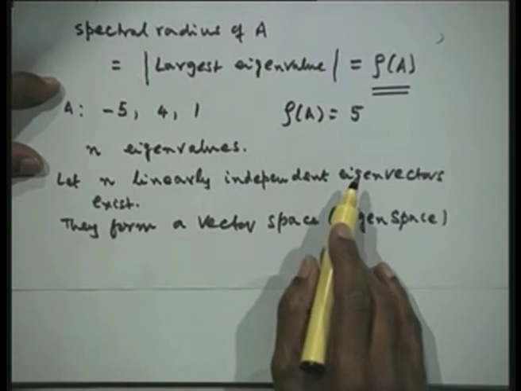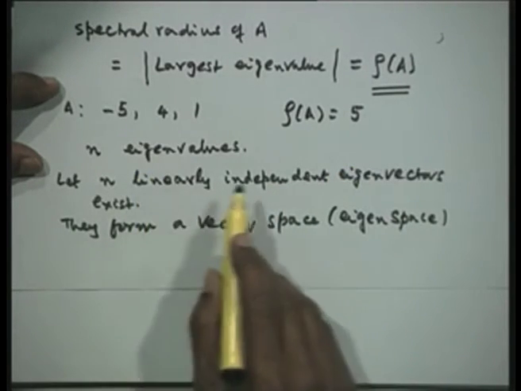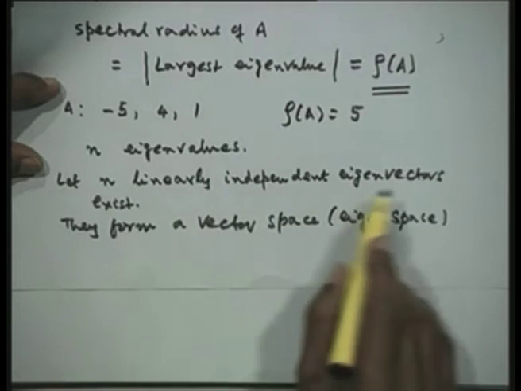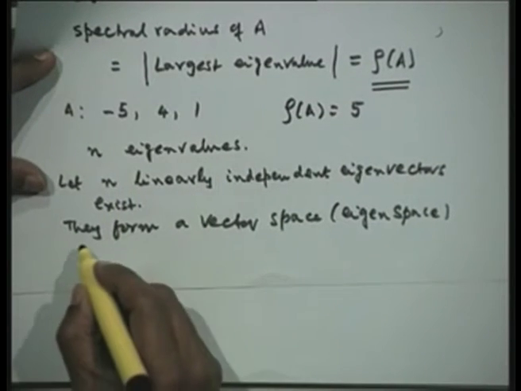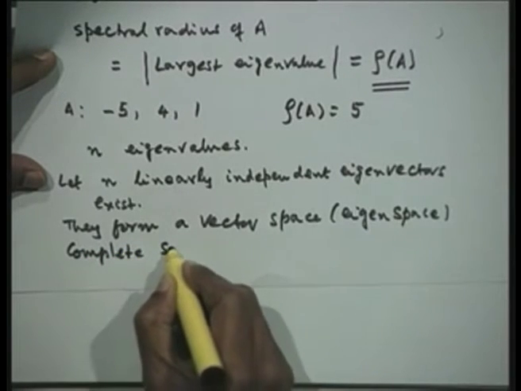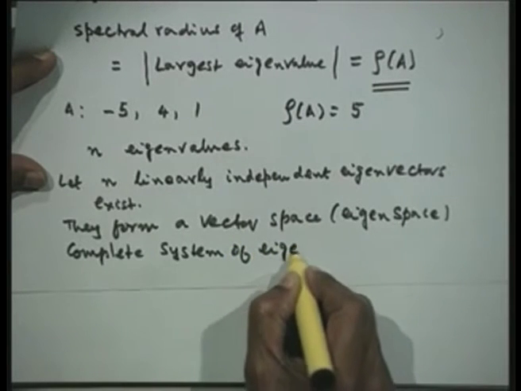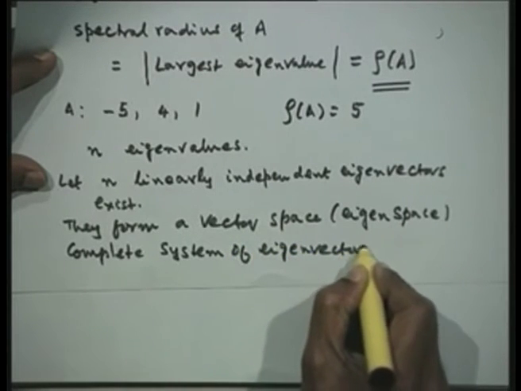If it is short, we shall say it does not have a complete system of eigenvectors. If the system has n linearly independent eigenvectors, we shall say that a complete system of eigenvectors exists.